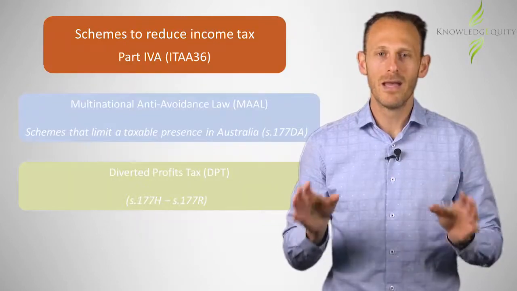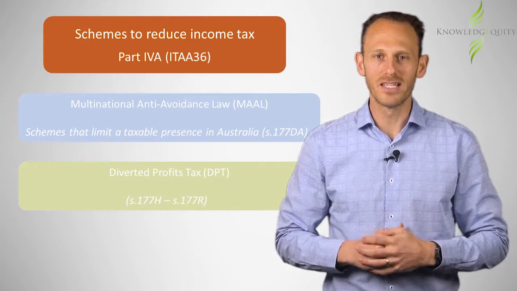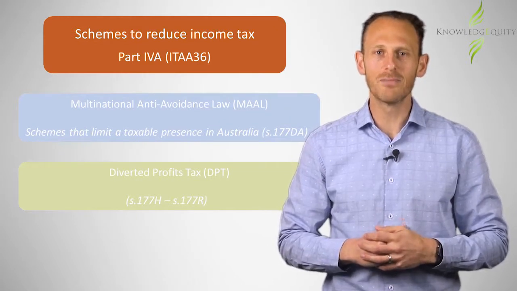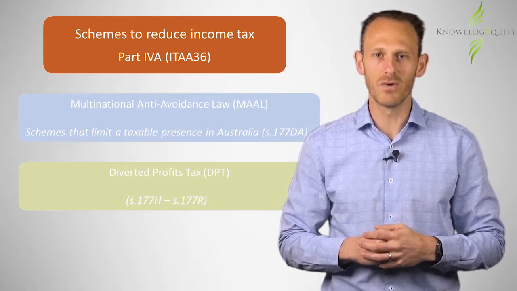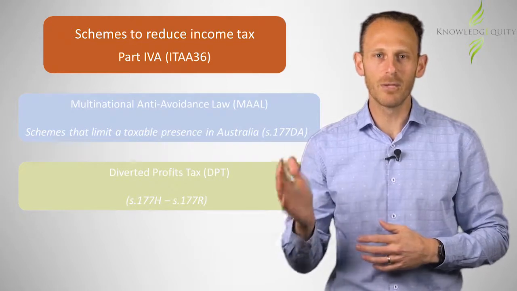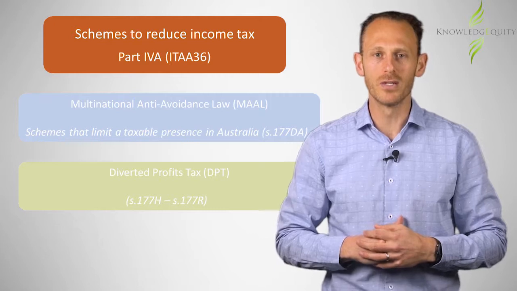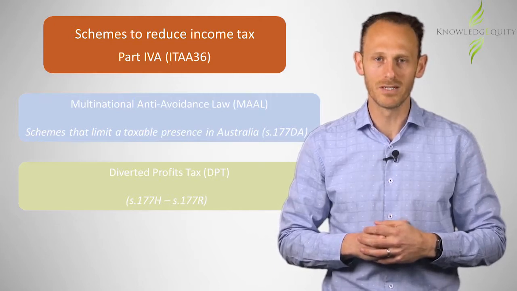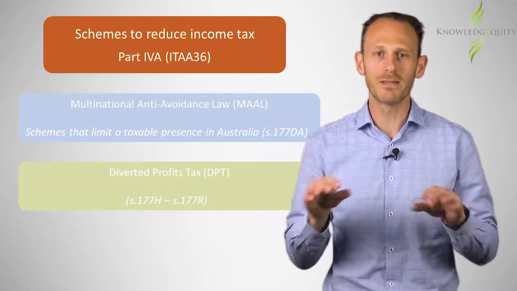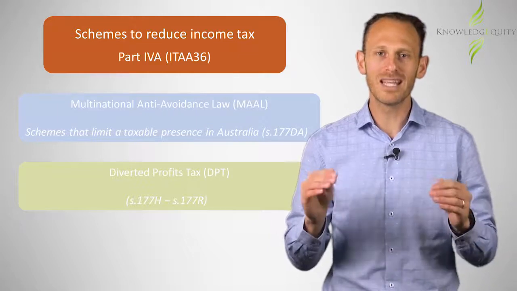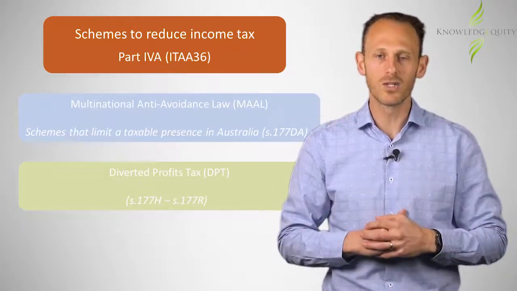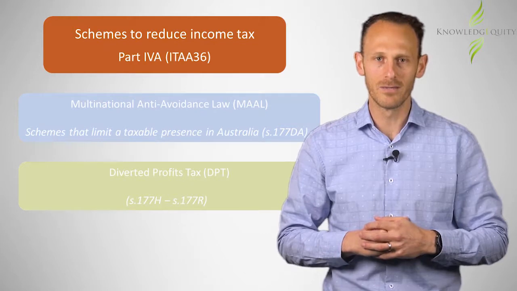To recap, Part 4A of the ITAA 36 contains two sets of provisions aimed at limiting multinational tax avoidance. The MAAL provisions capture artificial arrangements that avoid profit attribution to Australian permanent establishments. Any tax benefits may be cancelled, with Australian assessable income increasing to reflect the alternative postulate.